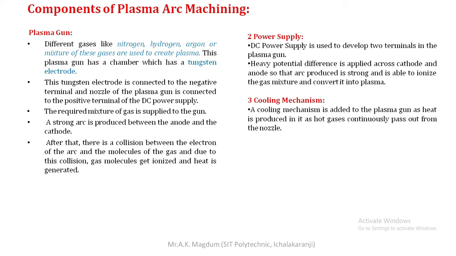A cooling mechanism is added to the plasma gun, as heat is produced in it as hot gases continuously pass out from the nozzle. Due to the continuous heat which comes into contact with the surface of the tungsten electrode, a high temperature is produced in that particular region or body, and we want to absorb that heat. For that purpose, a cooling mechanism is provided in plasma arc machining.